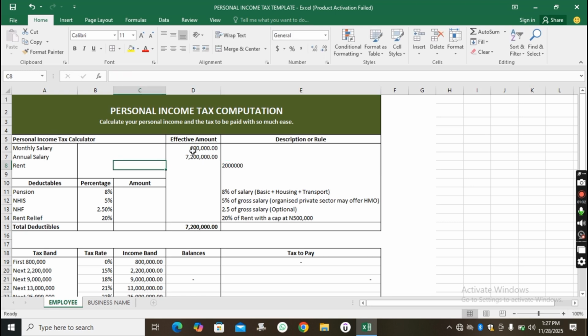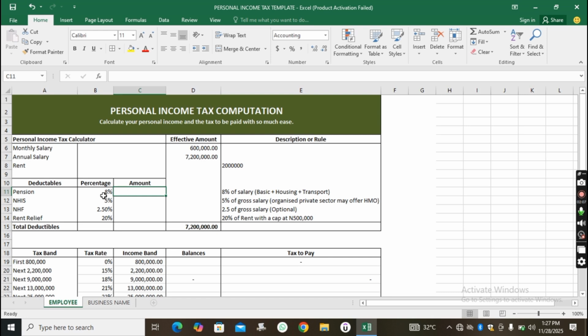So we have gotten what you earn, your salary, what you make monthly, and what you also make on an annual basis. And remember that this is gross, not net. Now we need to start applying the deductibles. So you will not pay tax on your 7.2 million. We now have to remove deductibles. That is the things you're supposed to remove before you pay tax. And number one of them is pension.